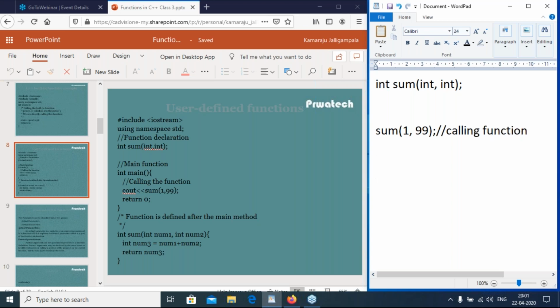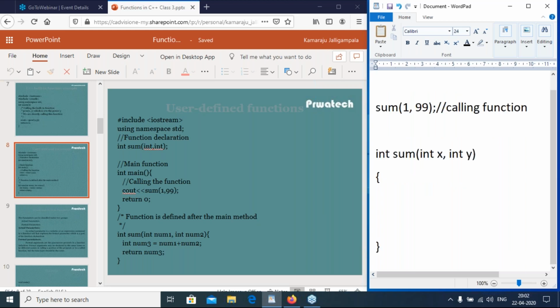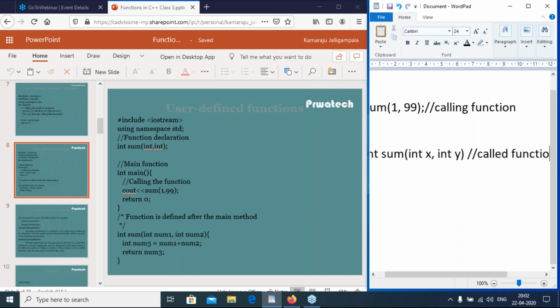When we define, int sum, int x comma int y, there is no semicolon, remember that. So this is the called function. The defined function is the called function.